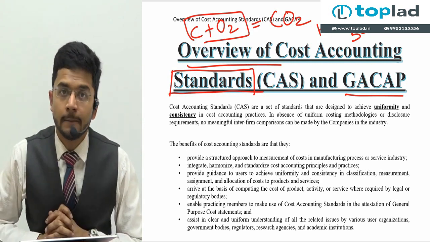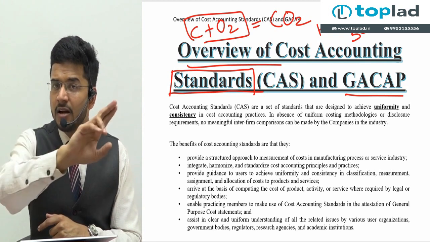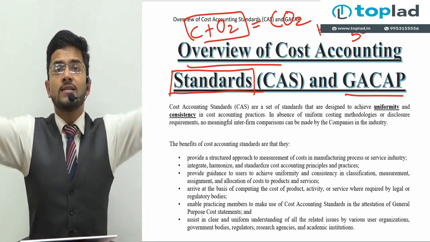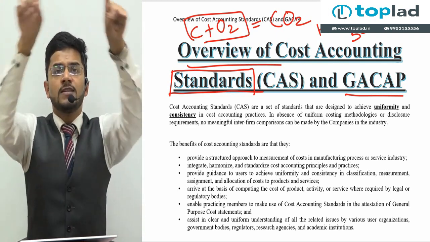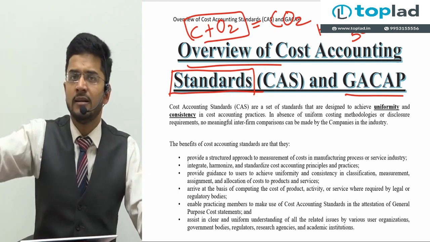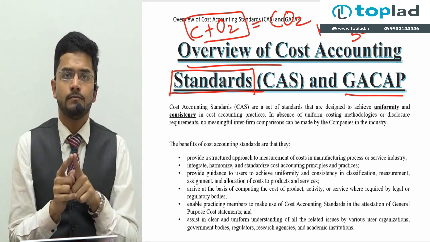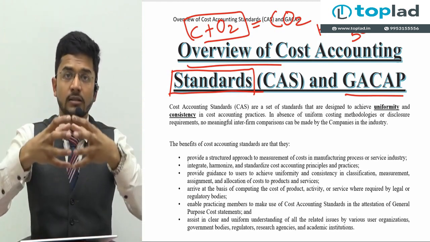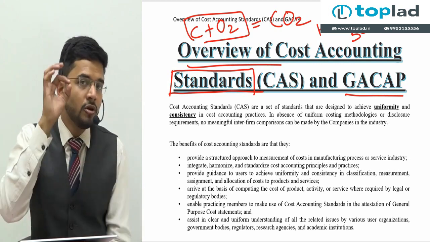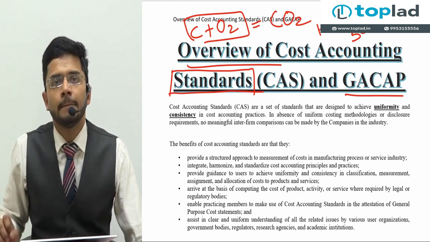Precisely my point, guys. If we look at science, in science there are no exceptions to rules. Every rule is a universal rule. A rule which applies in Delhi will also apply in Mumbai, will also apply in Kashmir, will also apply in Kerala. As long as you are on Earth, the scientific rules will apply everywhere. This is the beauty of the rules or the principles relating to science.